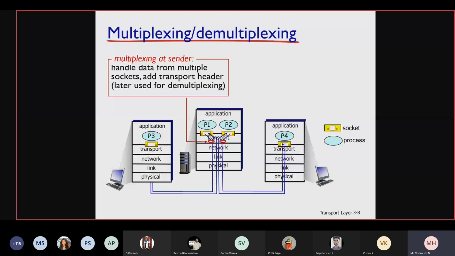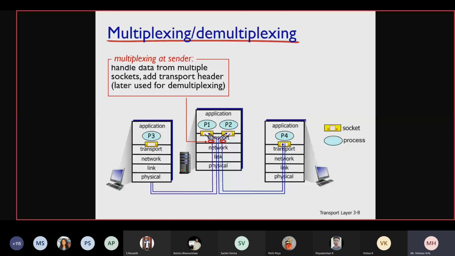Where are sockets located, students? I think that was informed to you. Where are sockets located? Between the application and transport layer. For the application, the socket is an IP and port combination. Yes, sockets are a combination of IP and port. Is that clear? It is located in between the application and transport layer.